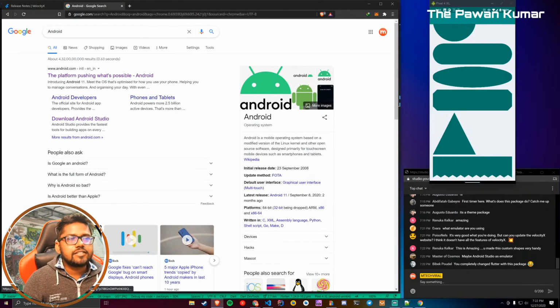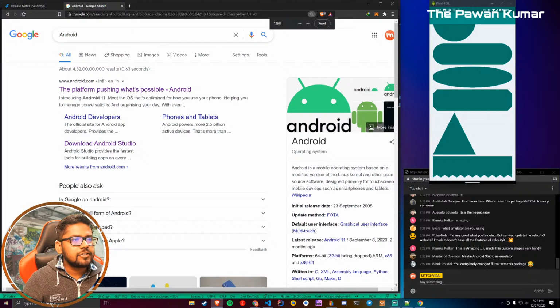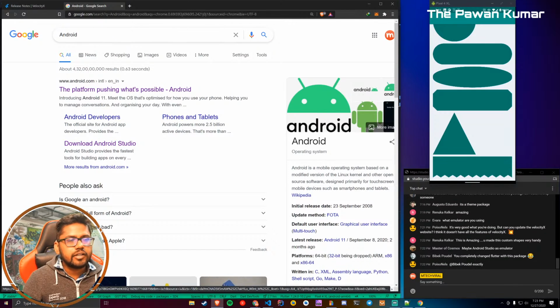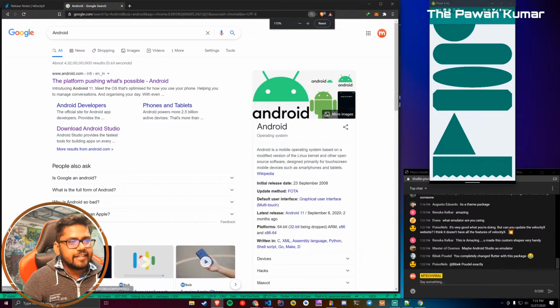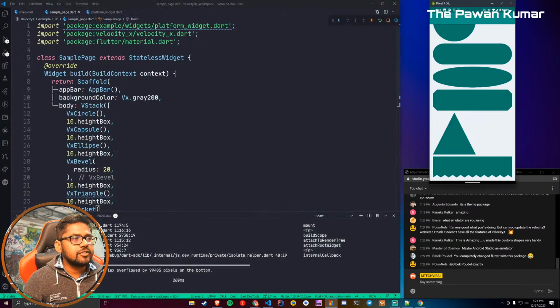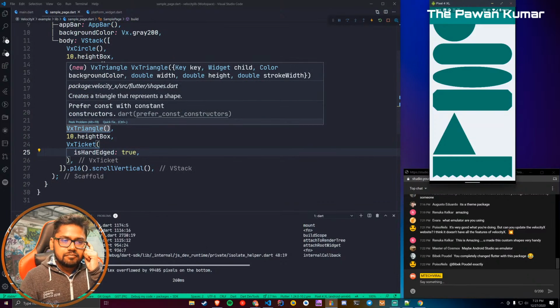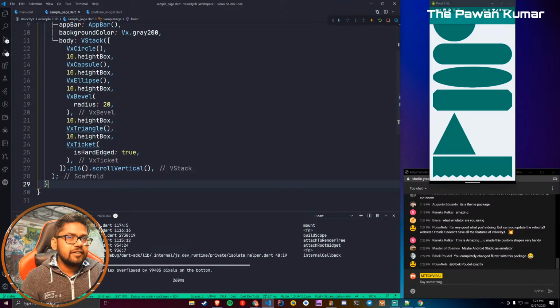Okay, have you seen this Android robot? What if I say that let's draw this robot in just 30-40 lines of code, without using anything but just these widgets which I just showed you. We will use these widgets itself, and we will actually draw that droid robot. Is it sounding good? So let's start using this only.